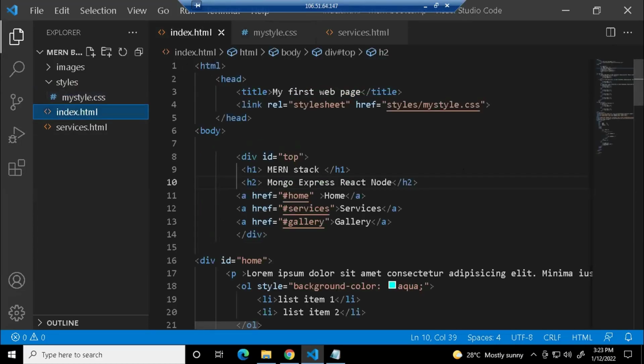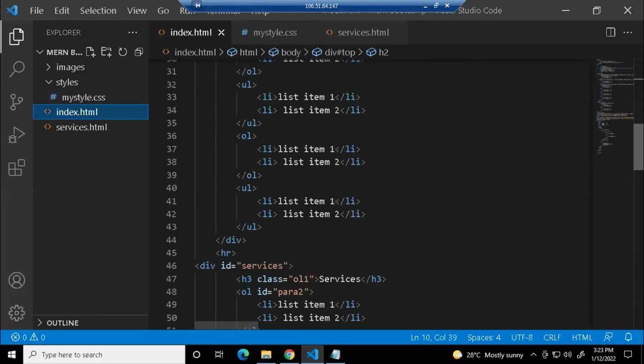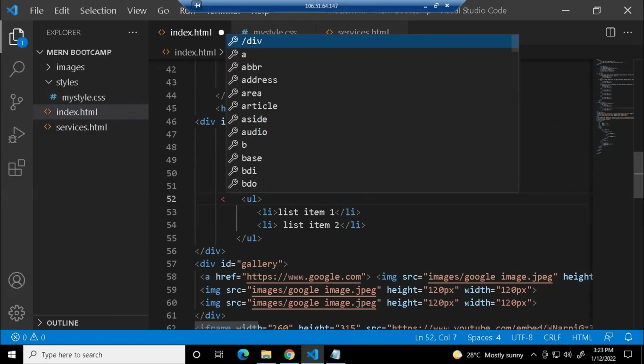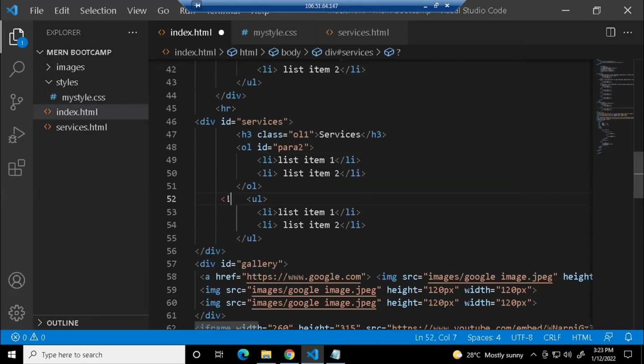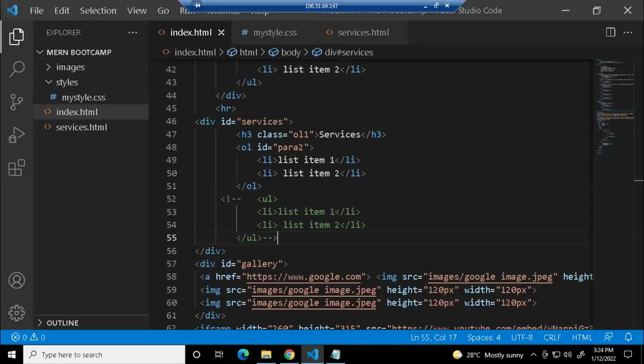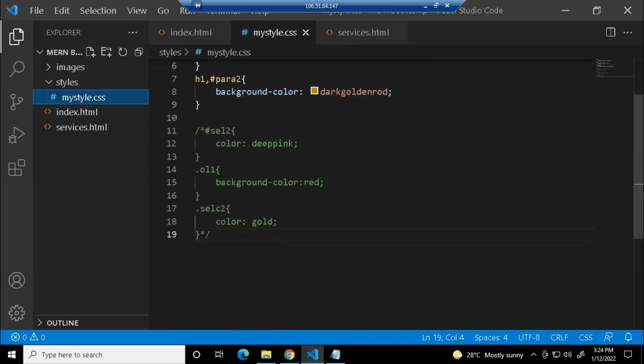If you want to comment anything in your HTML, what you can do is, let me comment this UL tag. Just give the angular brace, an exclamation, and two hyphens. You can write your comments between the hyphens. Then again hyphens, close angular brace. So this will be commented and it will not be shown in your output. Inside services, you can see now only one list is displayed. So clear with what are comments in HTML and CSS, guys?